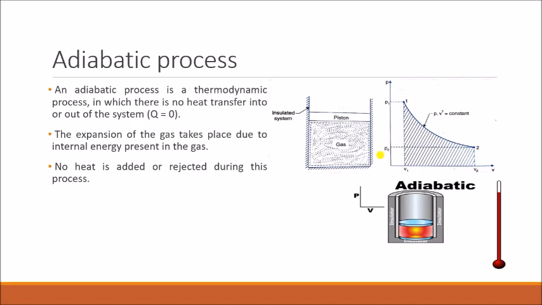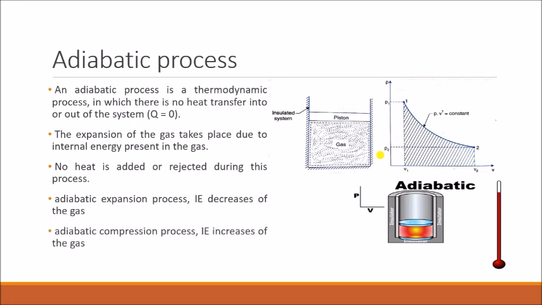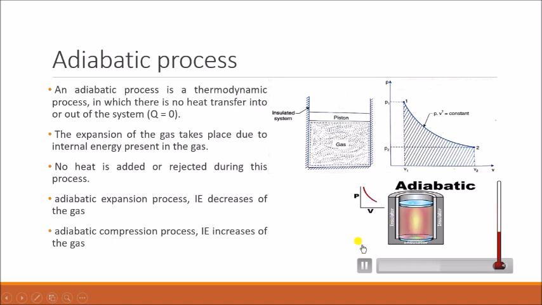The expansion takes place due to the internal energy present in the gas. Here the adiabatic expansion process is obtained when the internal energy of the gas decreases. So what is the adiabatic compression process? When there is an increase in internal energy of the gas, we get the adiabatic compression process. There is a small video, I'll show you here how the process takes place. You can see the expansion is taking place, no heat is added or rejected. There is a decrease in temperature during this process, and simultaneously you can see it on the PV diagram.